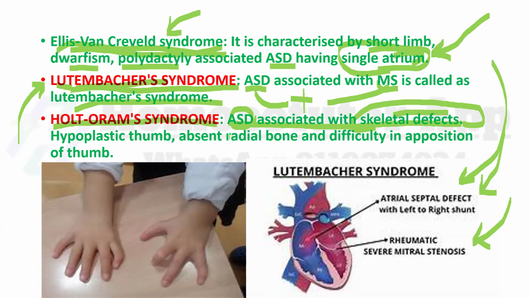Skeletal defect. You can see in this image, the child is suffering from ASD, having some skeletal defect, and this condition is called Holt-Oram syndrome. This condition has features like hypoplastic thumb, absent radial bone, and difficulty in the position of the thumb.